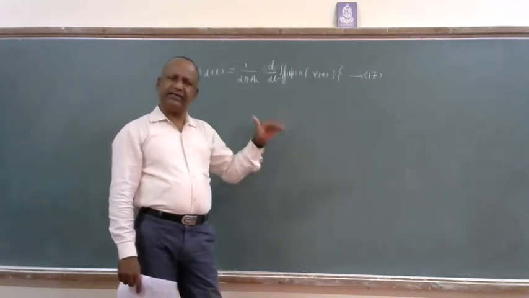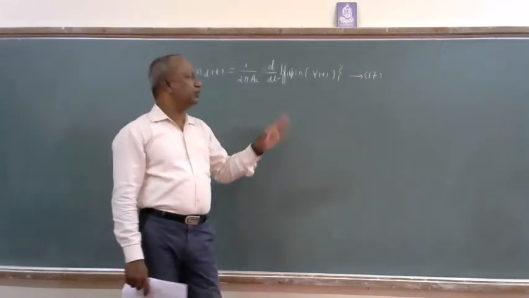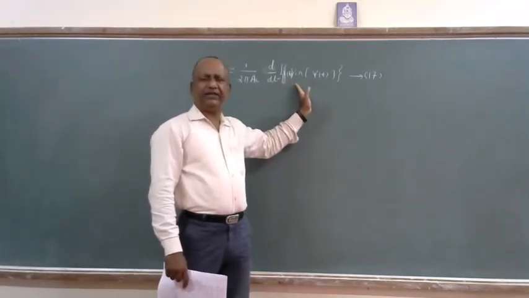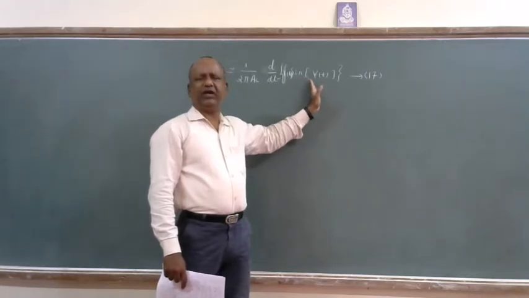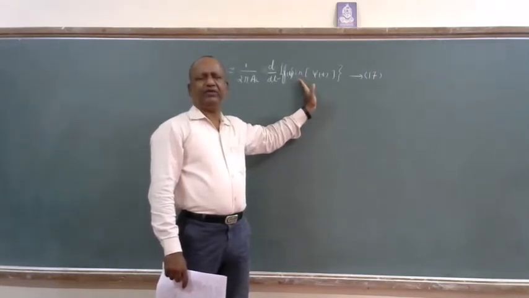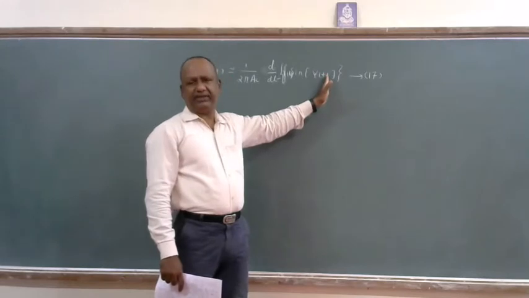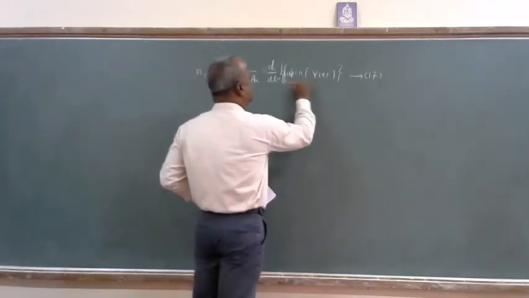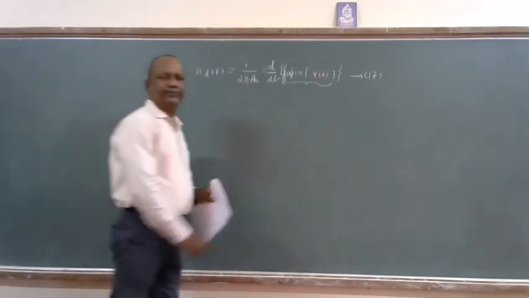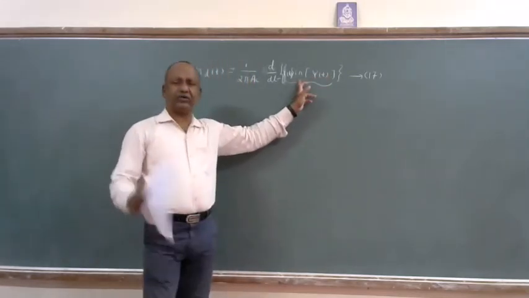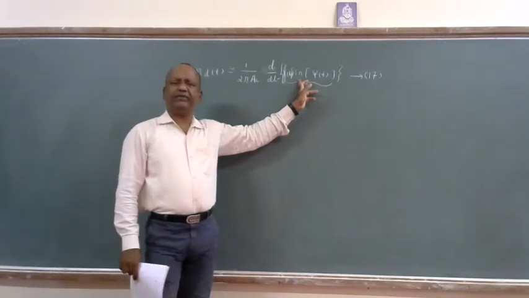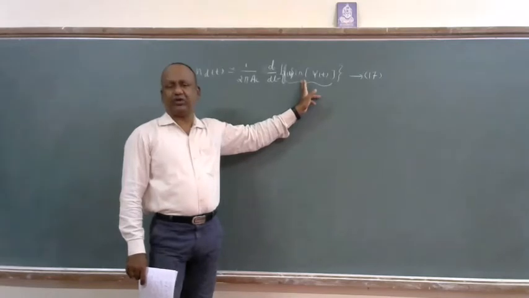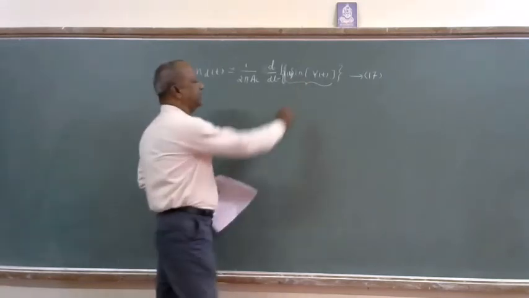If I express that in canonical form, it becomes R_I(t) cos 2πf_c t minus R_Q(t) sin 2πf_c t. So it is the low pass form. If it is a cos term, it becomes the in-phase component. As it is a sin term, it becomes the quadrature component of the noise in its low pass form.